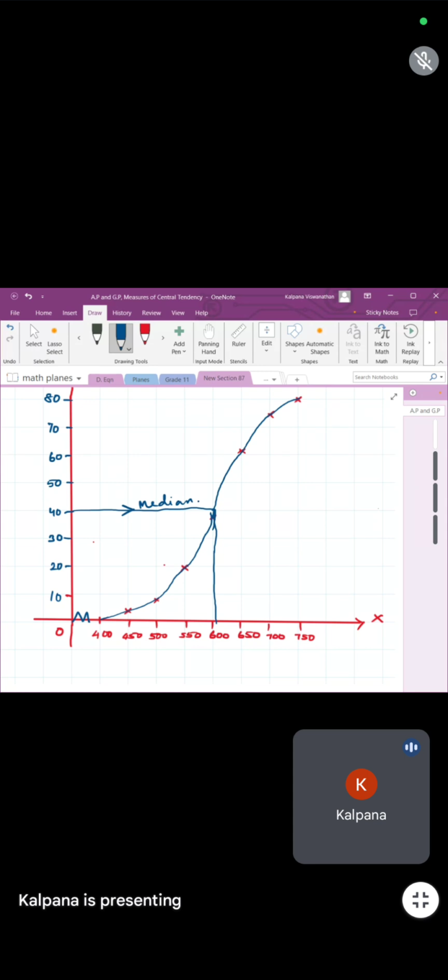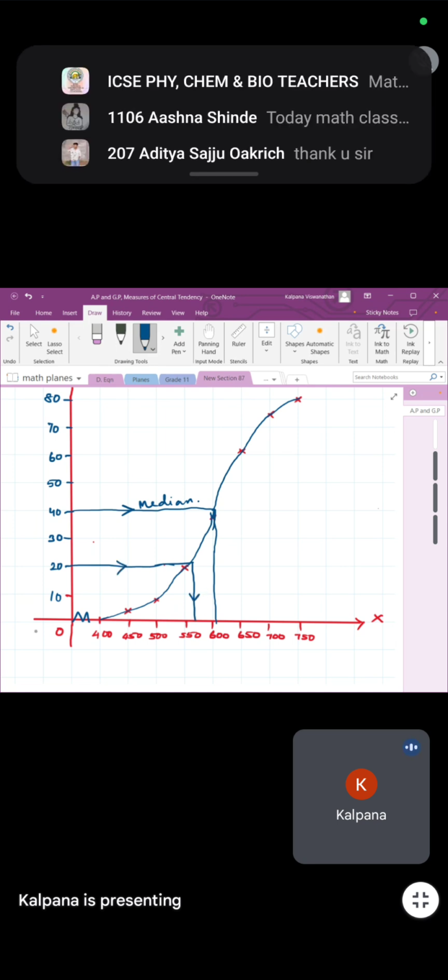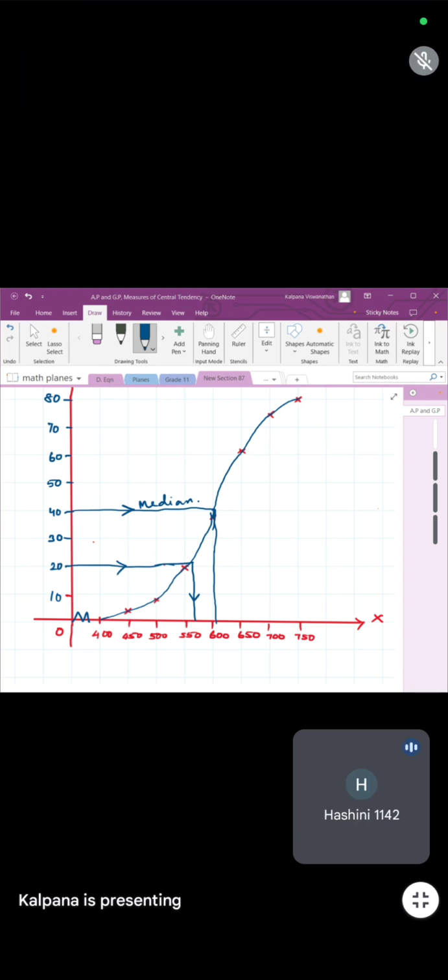Now next is your lower quartile. Lower quartile is your 20th value. Start from the y-axis and see where you're getting the answer. Exactly from 20, you will start and drop it down to the x-axis. So this way your line moves. So read your value, children. Ma'am, I'm getting 550.